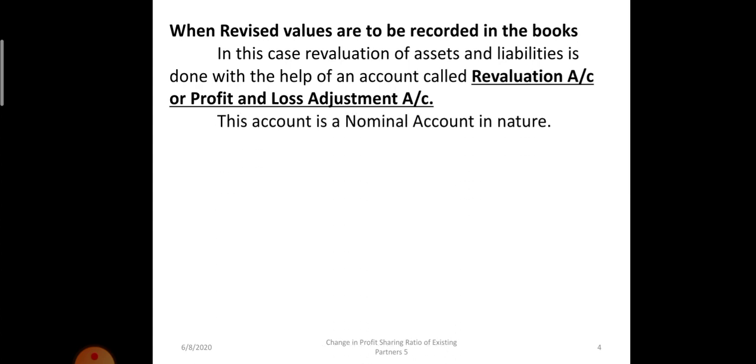The nature of this account is nominal. Debit all losses and expenses and credit all income and gain. Keep this thing in mind also. So if some unknown points which we have not covered or which are not in our book are asked, then you can apply this knowledge. Losses will be debited to revaluation account and gain will be credited to the revaluation account. The format is like this.